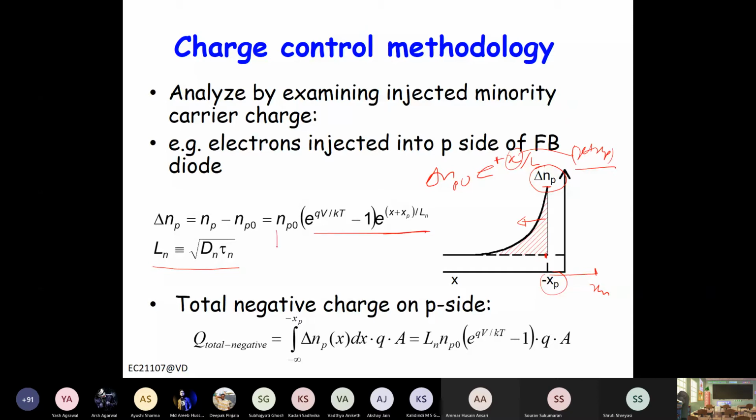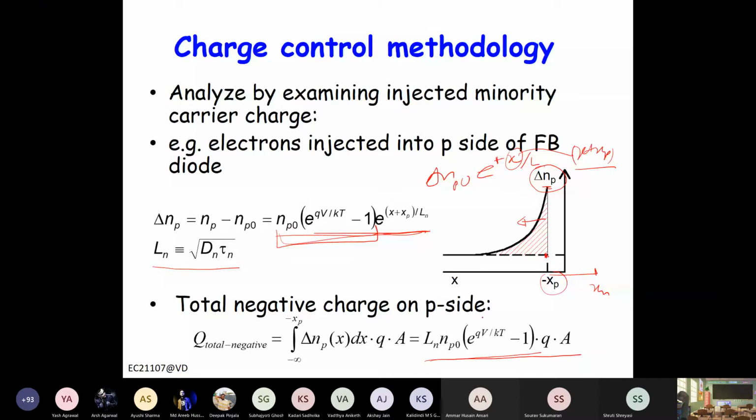And delta n is of course np0 exponential qV by kT, because the injected carrier density we already calculated in the previous class, that injected carrier is basically minority carrier concentration times exponential qV by kT. So delta n becomes np minus np0, right? So you get this expression. So when you integrate this one, you get the total charge, right? So the total charge is basically the integral of this thing from minus xp to minus infinity, and that you basically get the same expression.